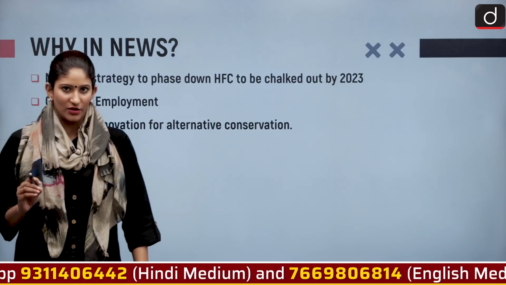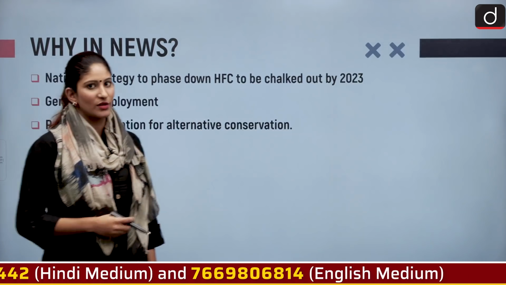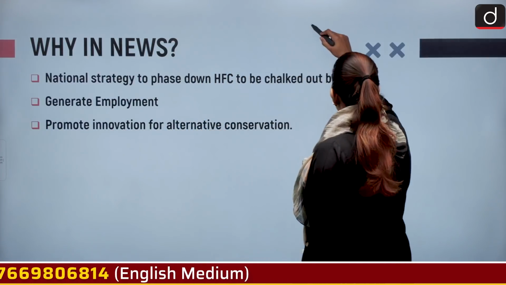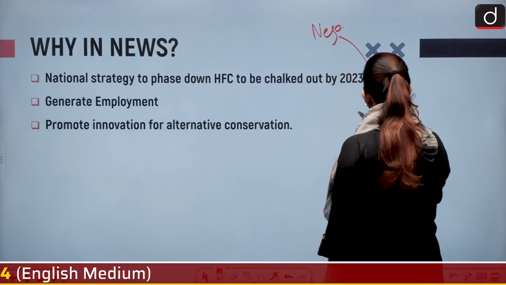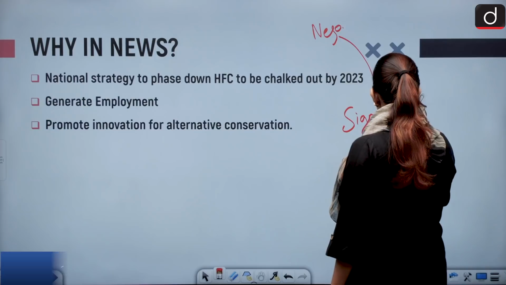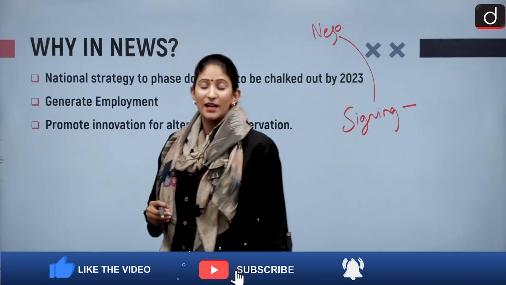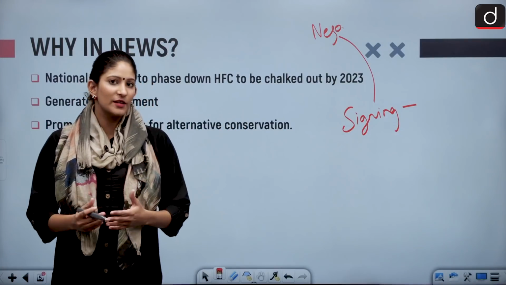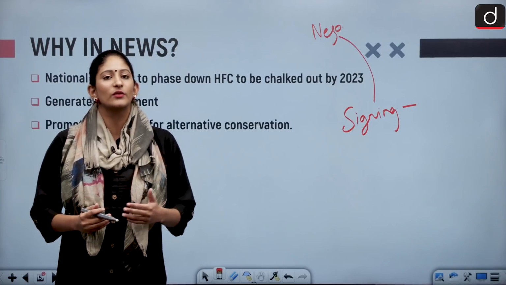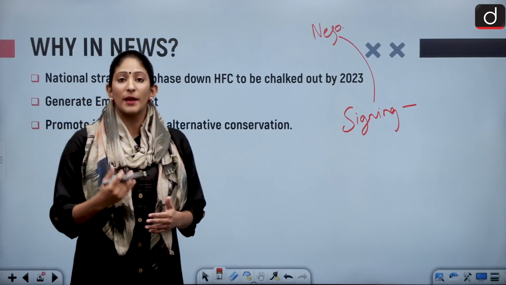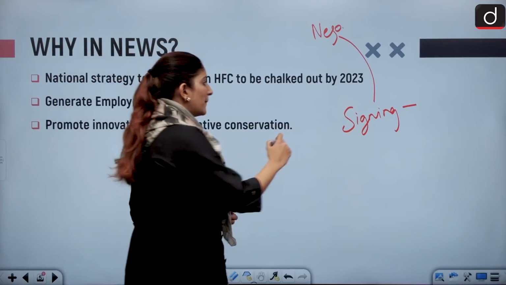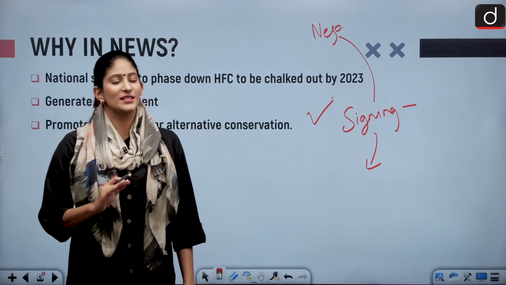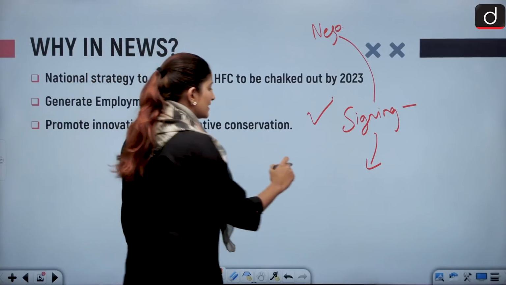Under this ratification, as I told you, whenever a treaty has to come into force, it passes through many processes. First is the signing of the treaty. After negotiation, we move on to the signing of the treaty, right? Signing is nothing but an intent to comply. Whatever negotiations take place between the different parties, and whenever they reach a certain set of details which they have an intent to comply with, then they will sign the treaty. But after that, the treaty doesn't come into force after just signing. We need ratification. Now, this is the entire catch.